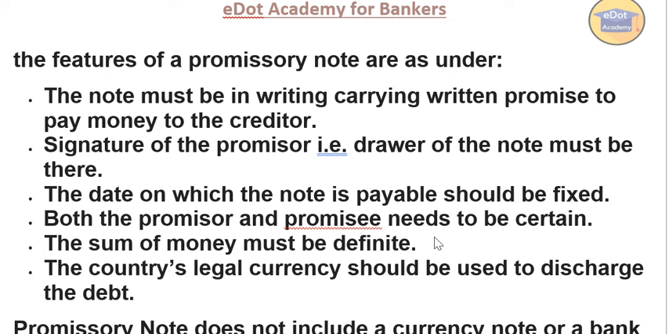The sum of money must be definite. So whatever money you are going to pay, that money should be fixed. For example, let's say Ram is going to pay 10,000 rupees, so he must mention, I'll pay 10,000 rupees. He should not say approximately 10,000 rupees, or nearby 10,000 rupees. So this is not accepted in a promissory note.